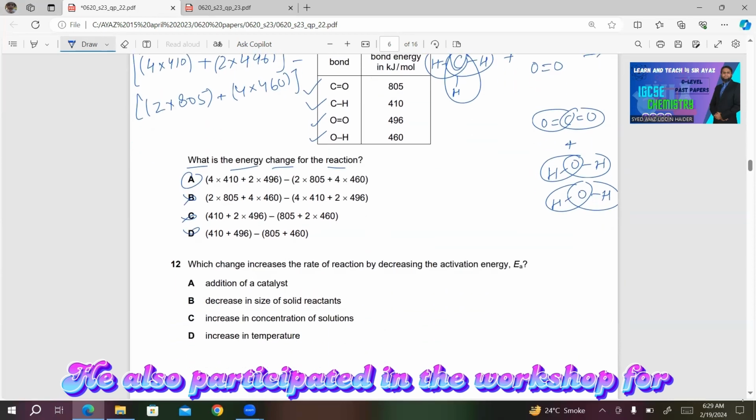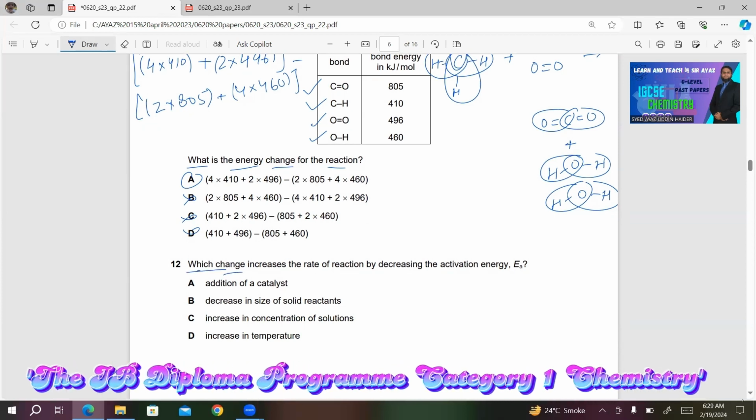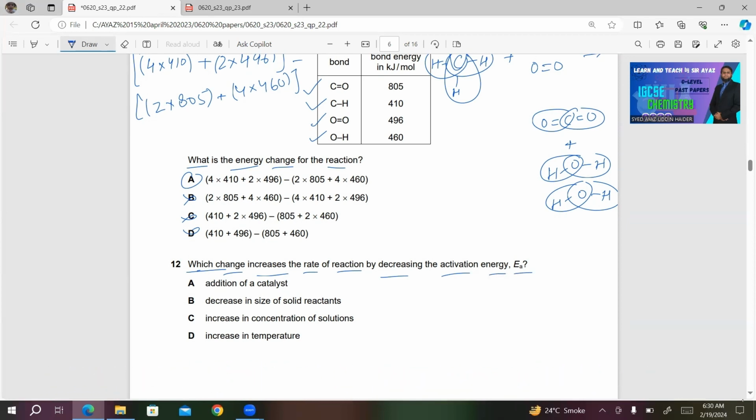Number 12. Which change increases the rate of reaction by decreasing the activation energy, Ea? Now you know that a catalyst is used to decrease the activation energy of the reaction, and in this way it increases the rate of reaction. So obviously choice A will be the right answer in this case.